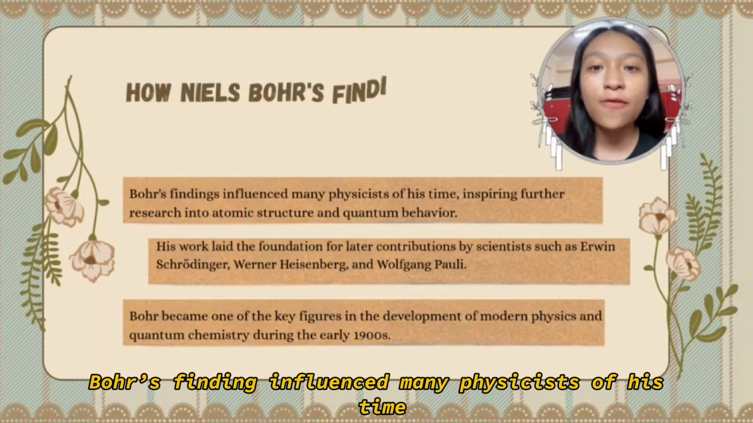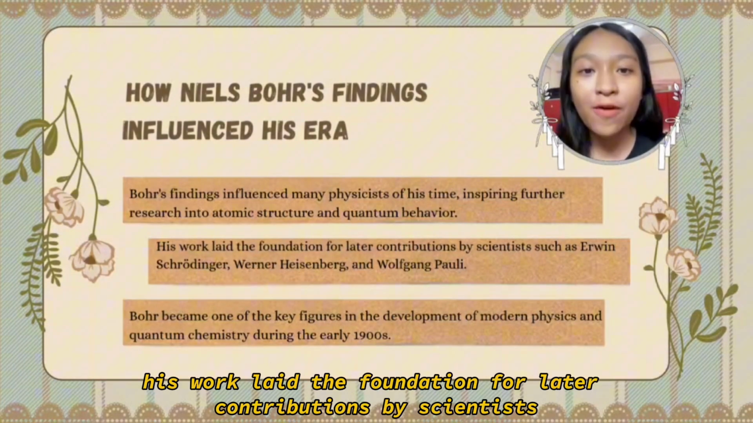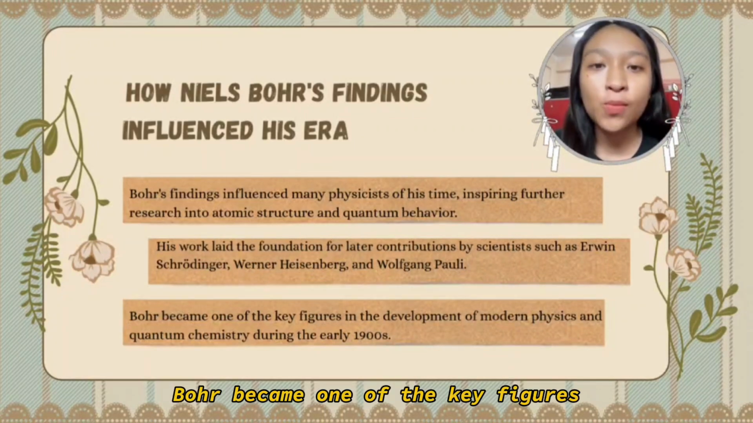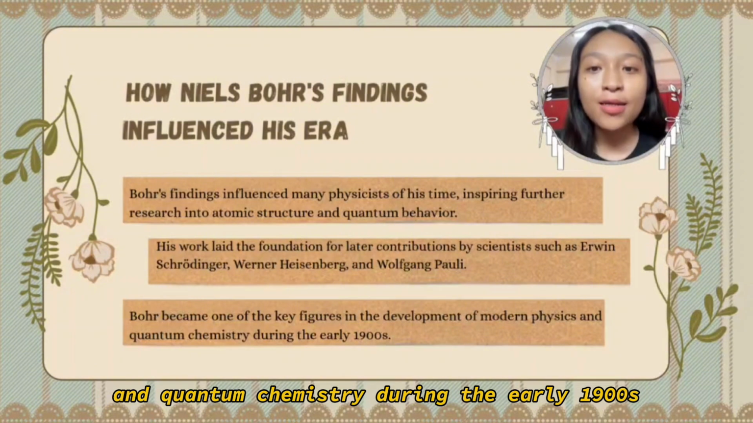Bohr's findings influenced many physicists of his time, inspiring further research into atomic structure and quantum behavior. His work laid the foundation for later contributions by scientists such as Erwin Schrödinger, Werner Heisenberg, and Wolfgang Pauli. Bohr became one of the key figures in the development of modern physics and quantum chemistry during the early 1900s.